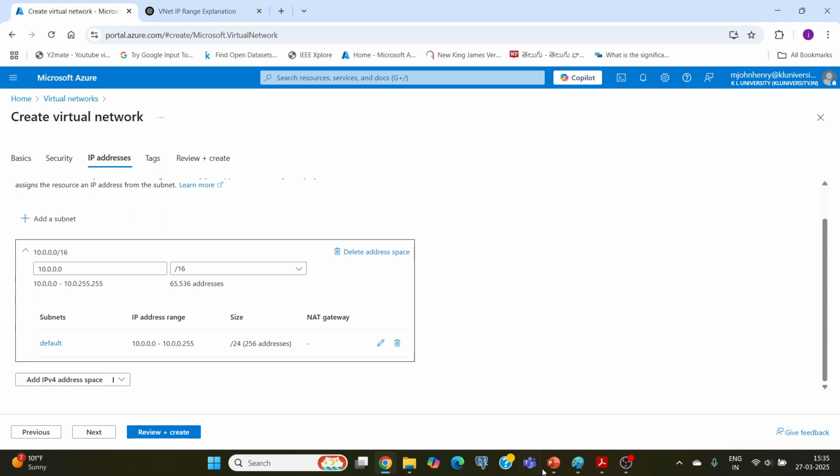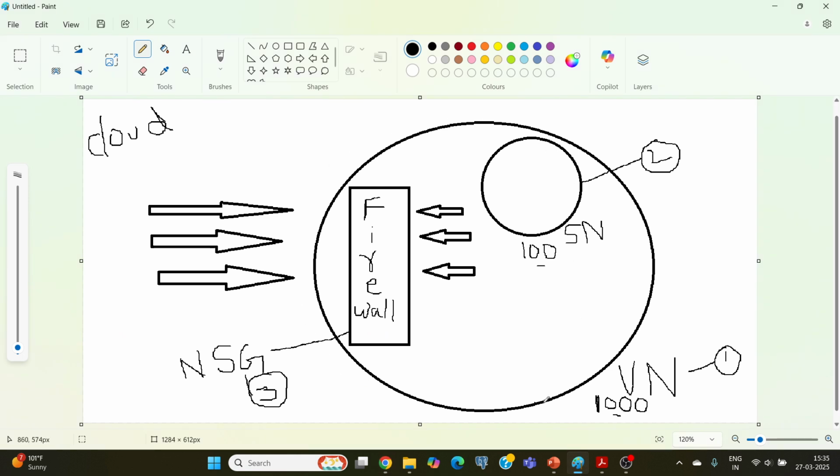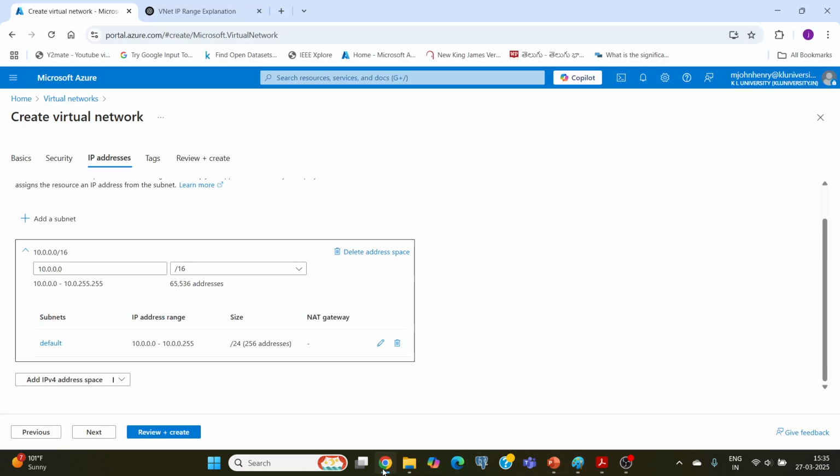As I have told you already, the virtual network is going to be created with some capacity, let us say 1000. By default, Azure has selected this range. The IP address range is 10.0.0.0 to 10.0.255.255. Within this range, almost 65,500 addresses can be generated within this virtual network which is going to be created.